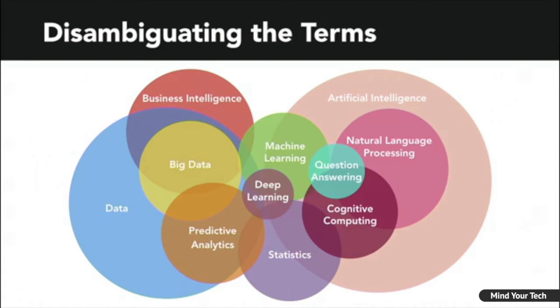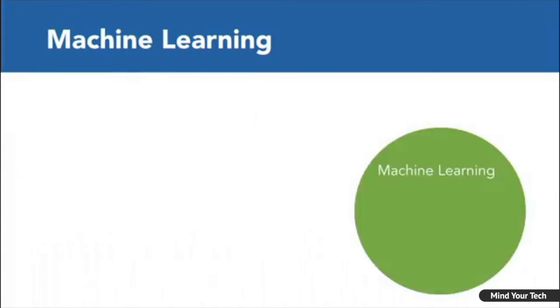Just doing a simple Google search of these terms will return hundreds of Venn diagrams attempting to describe how these three terms are related. Here's one such example, and I only show this just to illustrate how difficult it is to understand some of these diagrams. There's just way too much going on here to really understand the relationships that we're interested in. What I'm hoping to lay out in the coming slides is a much more simplified explanation of how these terms are related. So, beginning with machine learning.